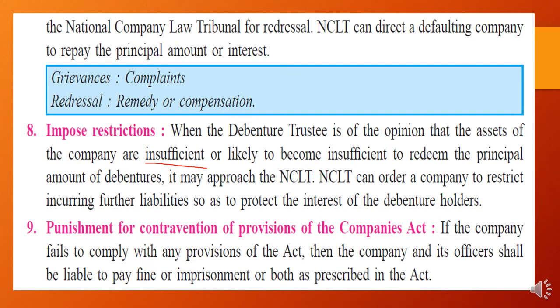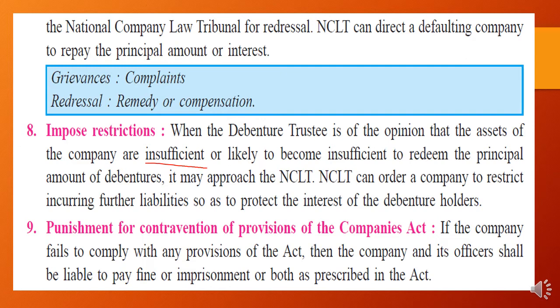Yes, sometimes it happens. The company has given the charge on a particular debenture, but further the company has taken a loan from a financial institution. In that situation, the trustee can feel that the company is having lots of debt or loan capital, and if the company becomes insolvent or insufficient for paying back the amount, at that time the debenture holders will not get their proper amount.